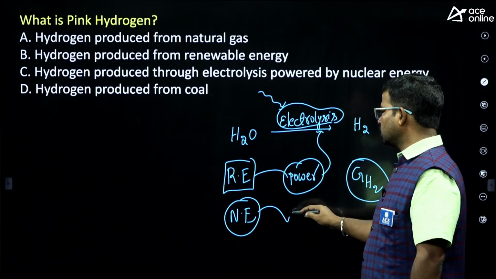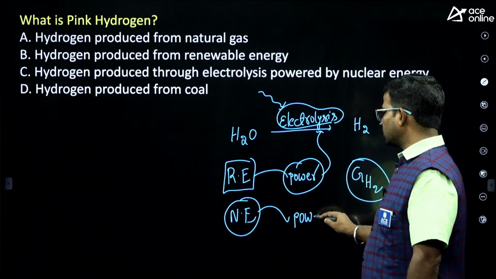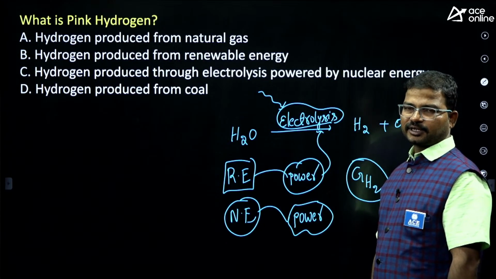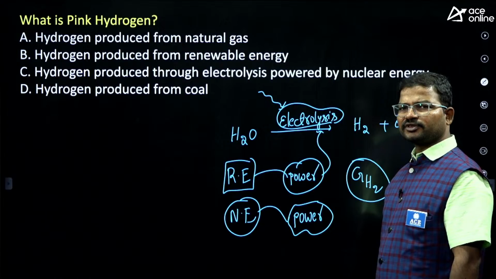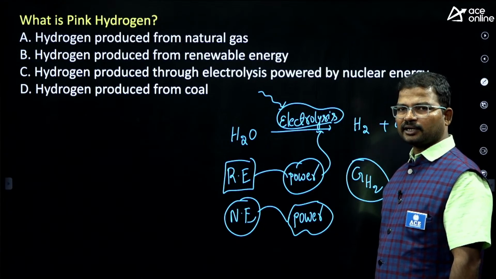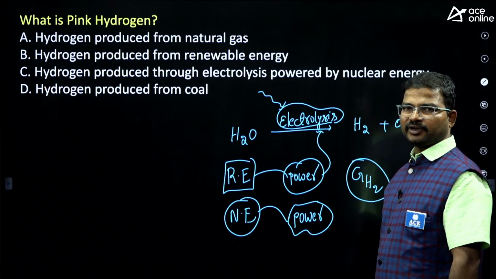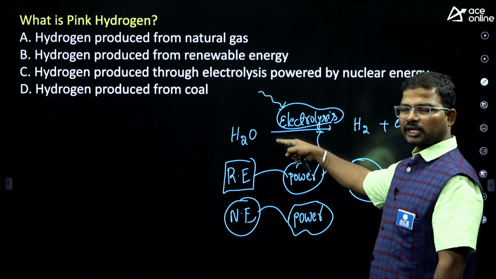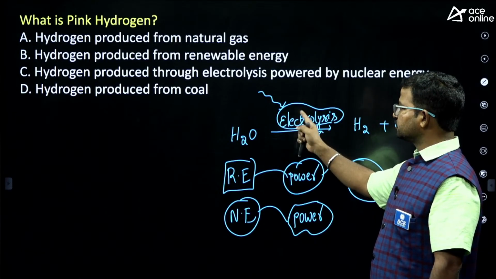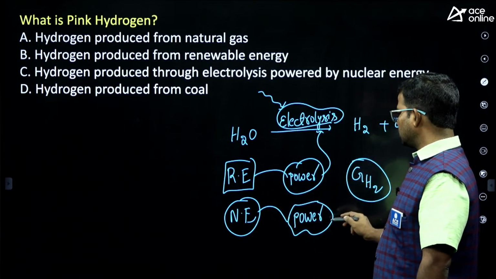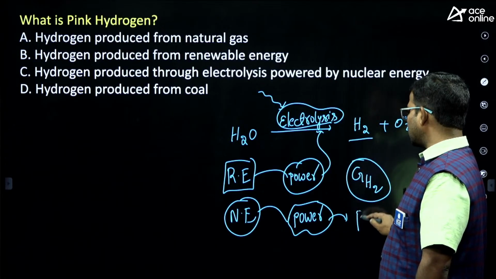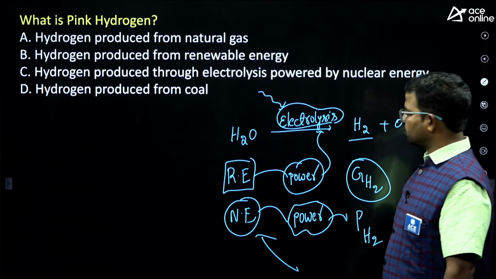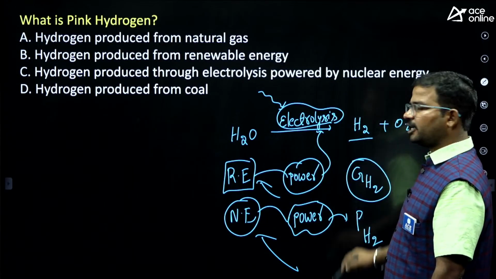Using nuclear energy we can generate power, right? Especially we have different types of nuclear thermal power plants, for example Tarapur. What is the specialty of Tarapur? India's first nuclear thermal power plant. By using nuclear fuels we can generate power, and by using that power we can electrolyze the water. If you electrolyze using nuclear energy, then the hydrogen we get is called pink hydrogen. If you use renewable energy, we get green hydrogen.